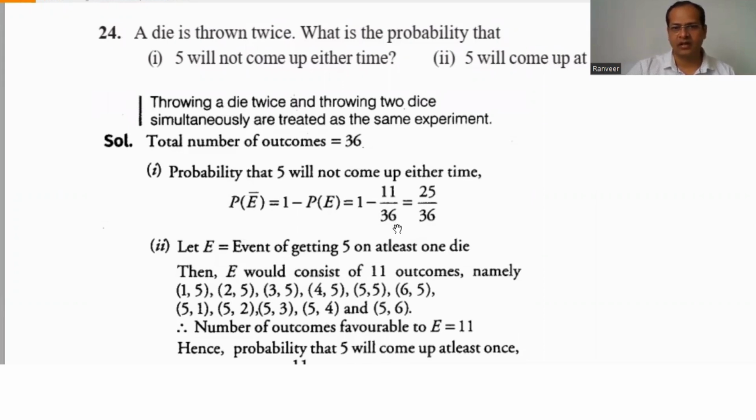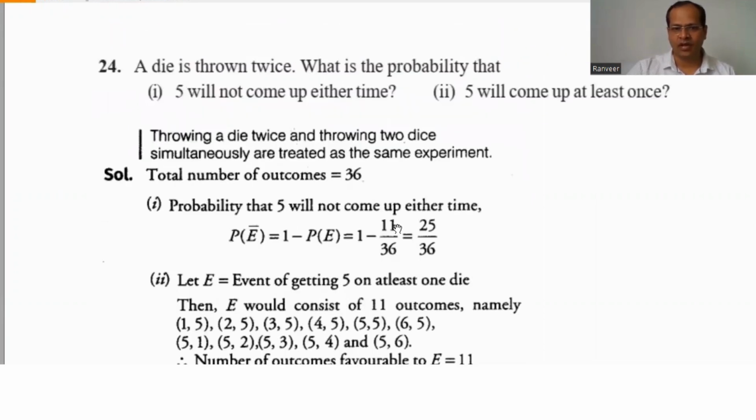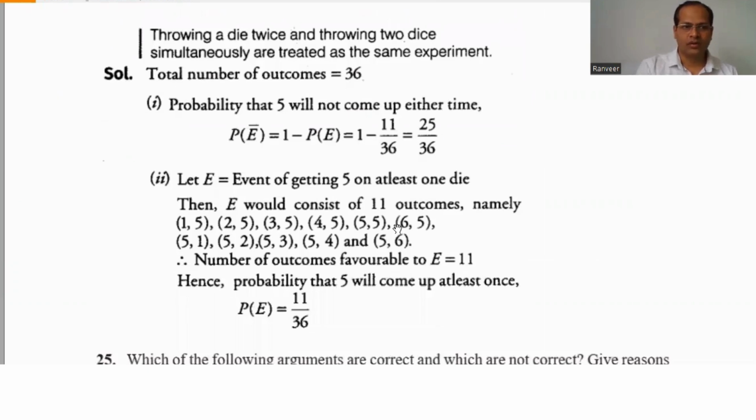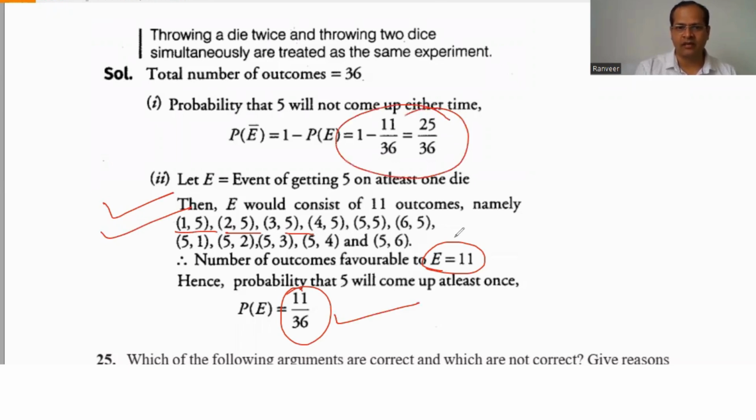You can just count. 5 will come up at least once: from the sample space, this happens in 11 outcomes. So the probability of 5 coming is 11 by 36, and the probability of 5 not coming is 1 minus 11 by 36. First focus on the second part, then automatically this follows.